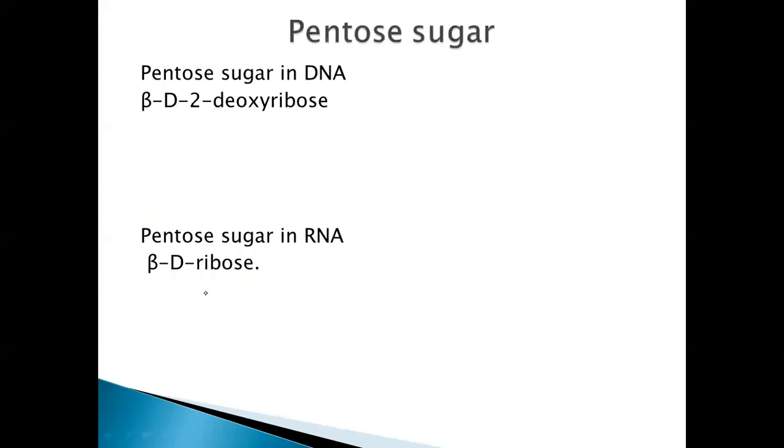What is the pentose sugar present in DNA and RNA? Pentose means 5, so it is a 5-membered ring, which we can see here in DNA and RNA. The pentose sugar we see in DNA and RNA differs in only one respect. Let's see the structure. This is 1. The pentose sugar is a 5-membered ring with oxygen. This is 2, third carbon, fourth carbon, and I'll write the fifth carbon.